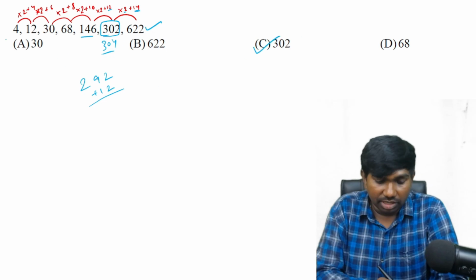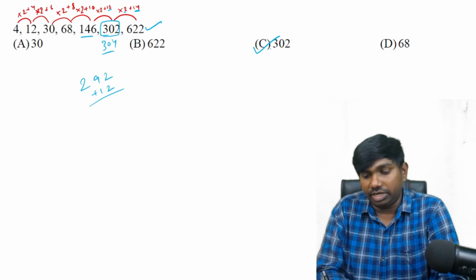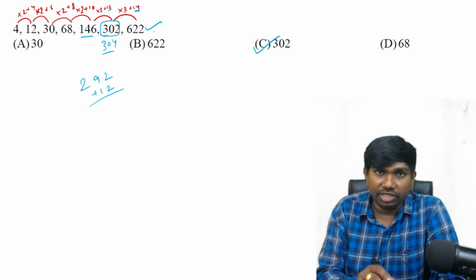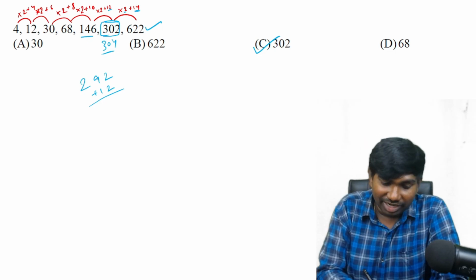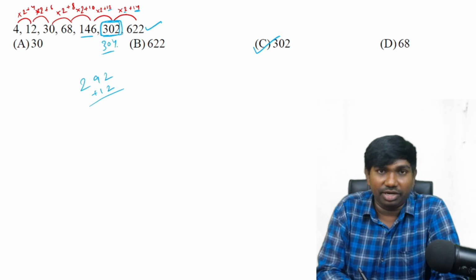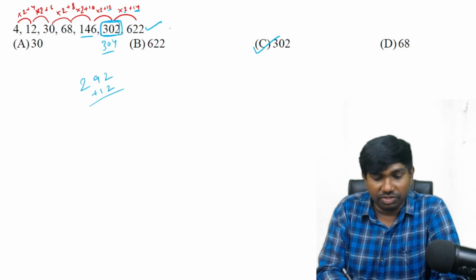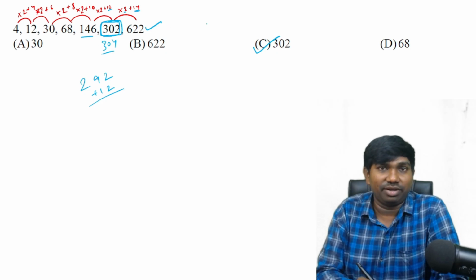Okay, what is the wrong number in this series? 302. What is the correct answer for this question? Yeah, that is also 302 only, not 304. Correct answer for this question. Wrong number is the correct answer, right?